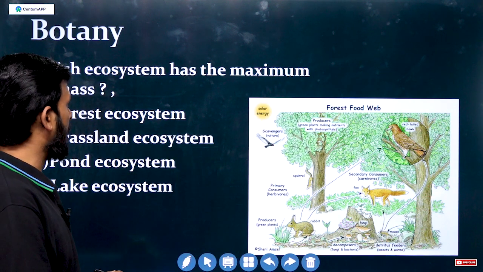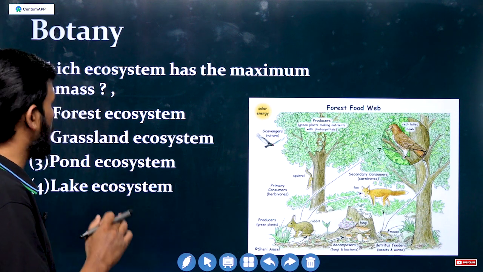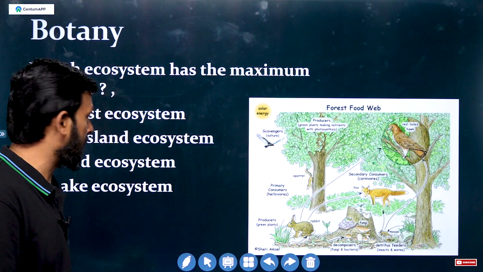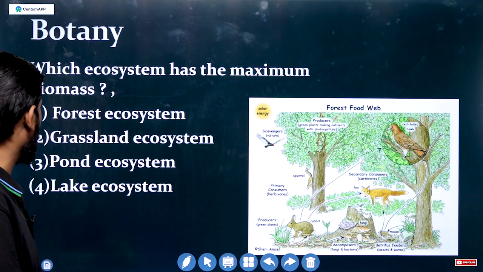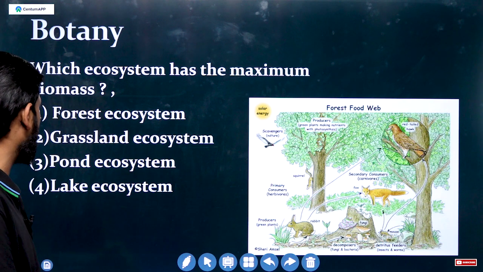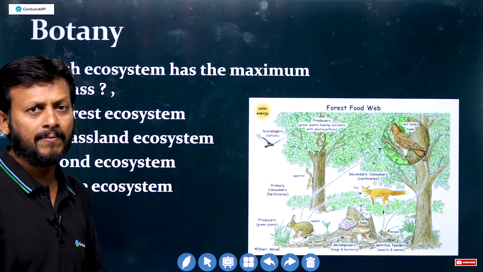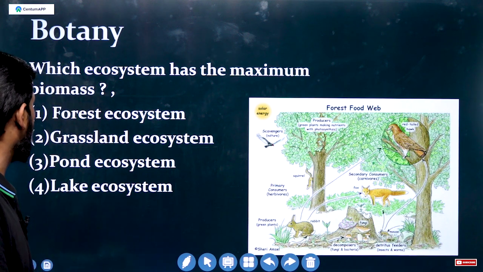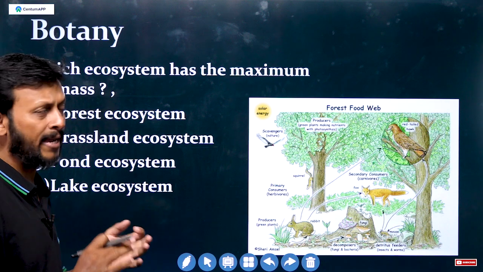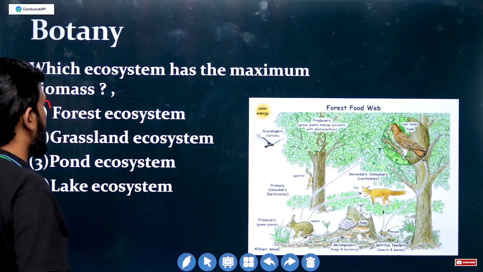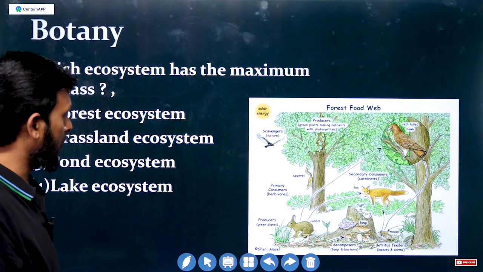Which ecosystem has the maximum biomass? Different ecosystems are there, like grassland ecosystem, pond ecosystem, lake ecosystem, then forest ecosystem. The answer is forest ecosystem.